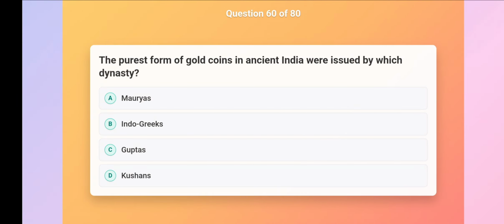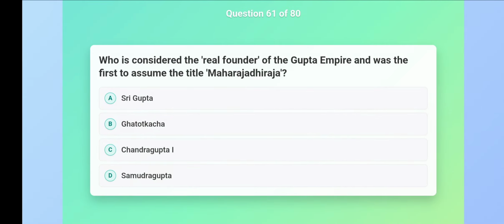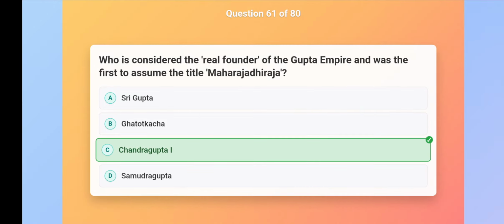The purest form of gold coins in ancient India were issued by which dynasty? Kushans. Who is considered the real founder of the Gupta Empire and was the first to assume the title Maharajadhiraja? Chandragupta I.